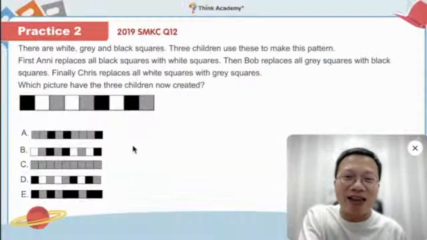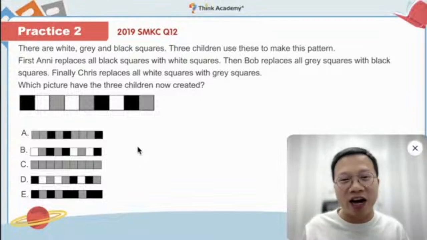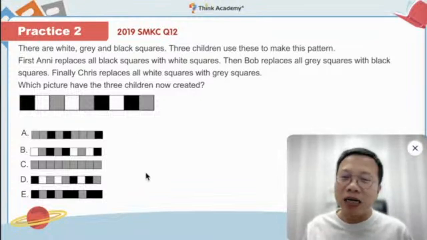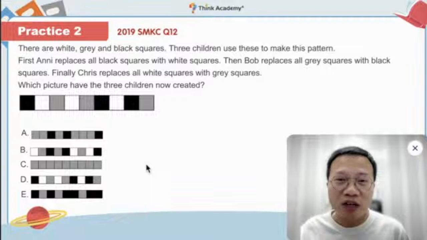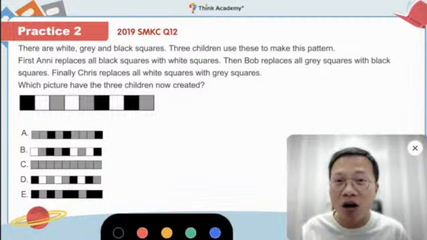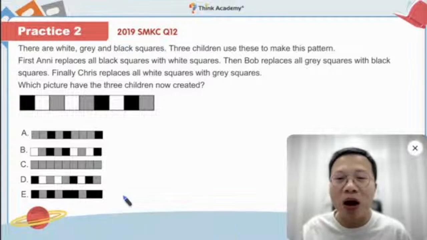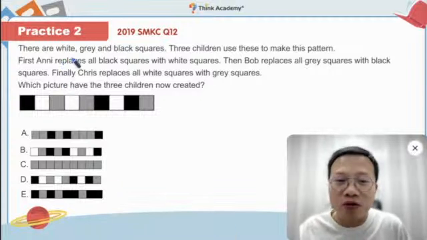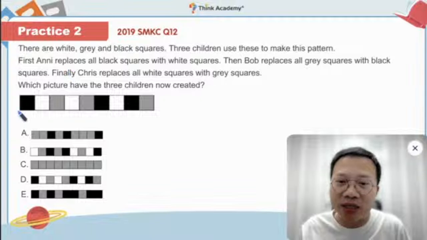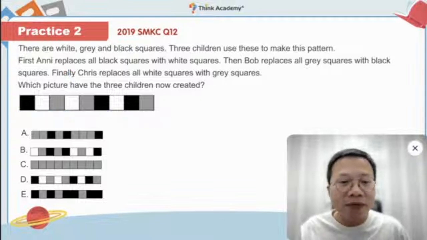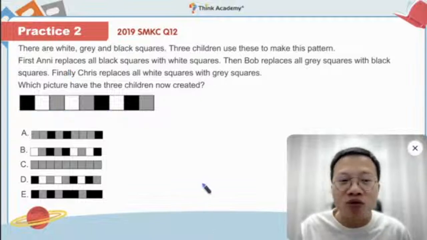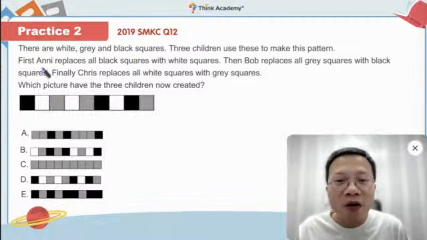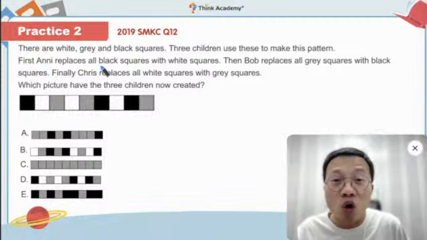Let's take a look at the next challenge, practice number 2. Again, this is a real question in SMKC, and this one is actually a little bit hard. Let's take a look one by one. There are some white, gray, and black squares, as you can see here. And 3 children use these to make this pattern. First, Annie replaces all the black squares with white squares.